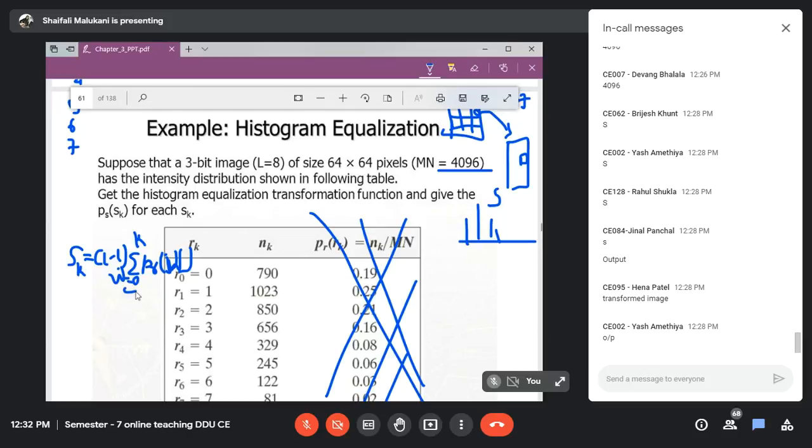So what am I interested in? I'm interested in the PR value. So first of all, I will need the PR value. How to obtain the PR value from this NK? Quickly. How are this PR and NK related?